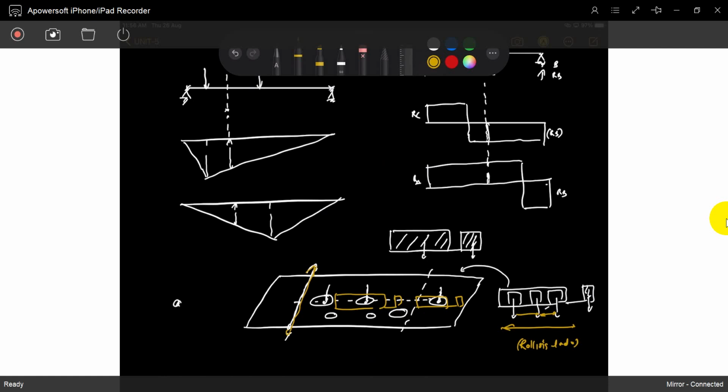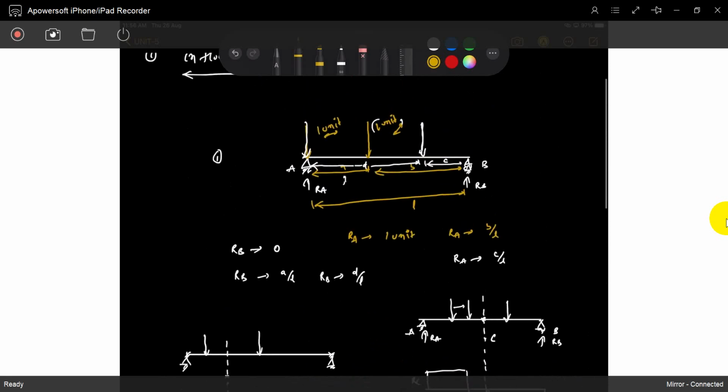We take only one unit load, because the actual load is changing, it may be 50 or 20. We can just multiply, up to the proportionality limit. If you know the influence of one unit load, we just multiply with 50 or 20, anything. Everything is within the proportional limit, as you know from strength of materials.